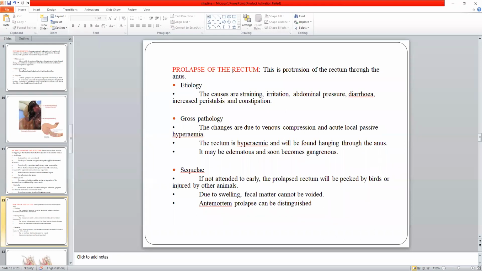Sometime after death, prolapse is a very common finding. That is postmortem prolapse. And what I am talking about is antemortem prolapse. So you can easily differentiate between antemortem prolapse and postmortem prolapse.